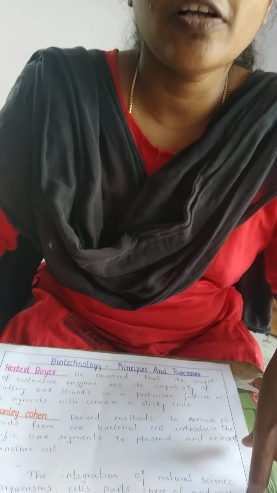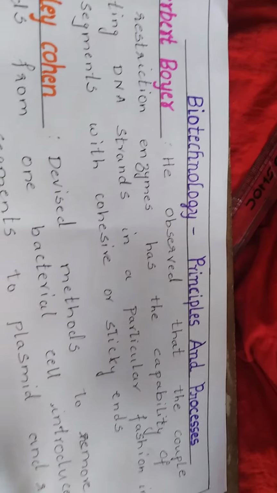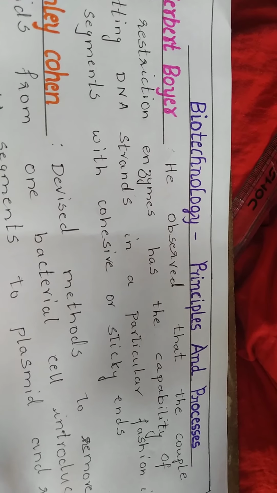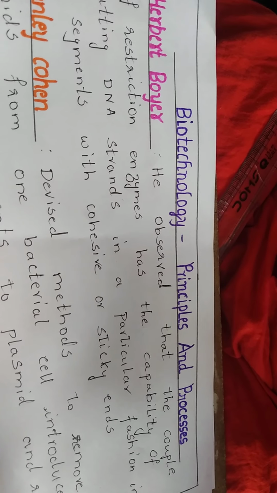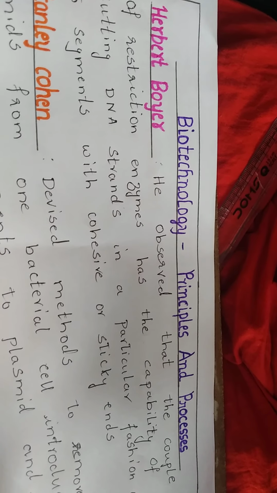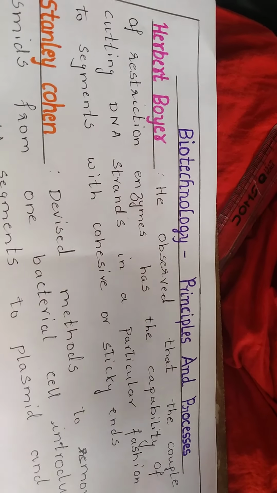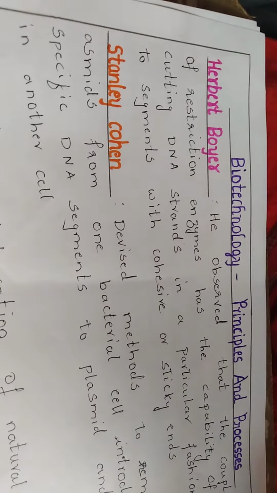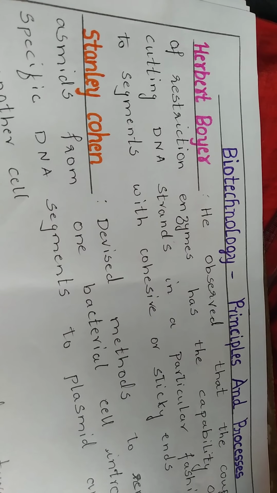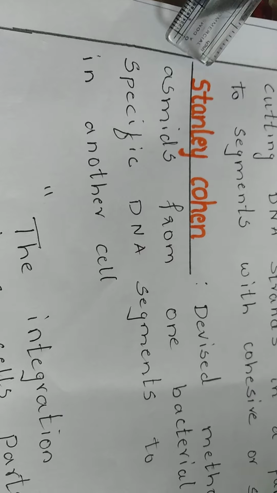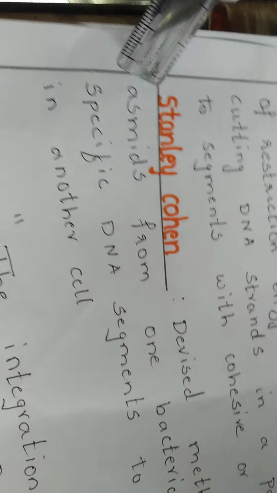First, for biotechnology, we have to know what biotechnology is. Bio is the living organisms, and technology is the techniques which are used to manipulate these living organisms in order to produce products which are useful to human beings. That is called biotechnology. In this biotechnology, we have to discuss two main scientists: Herbert Boyer and Stanley Cohen.